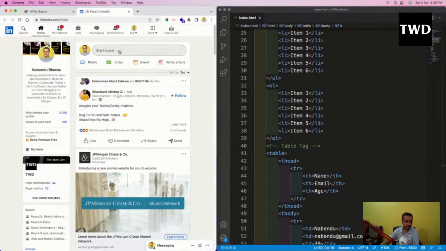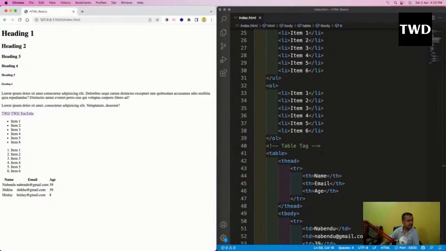I think the black screen might not be coming right now, and right now everything is okay. If someone can confirm. Okay, so that is there. So forms are most important, and we are going to learn about forms only now.